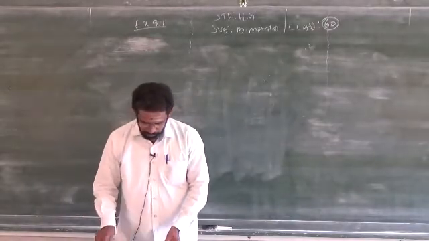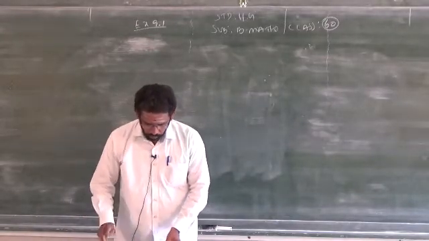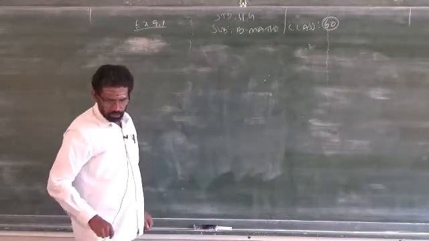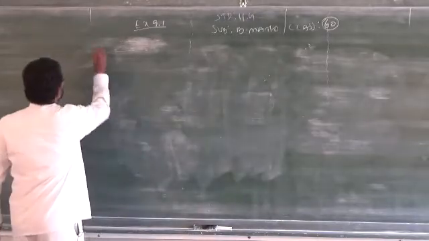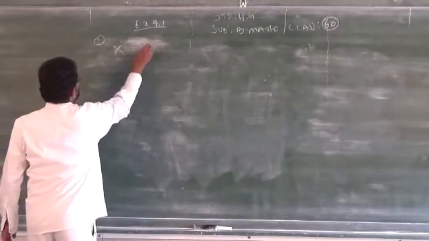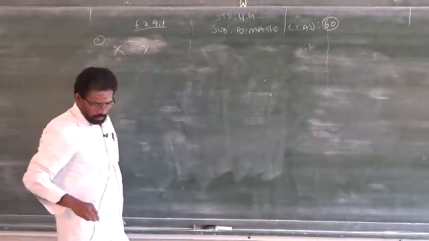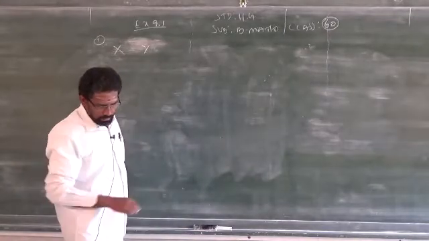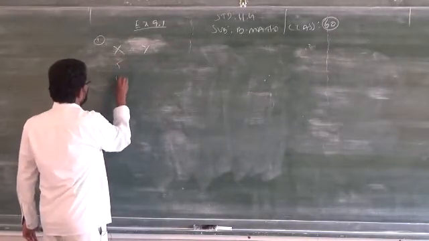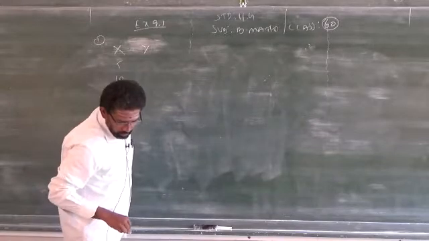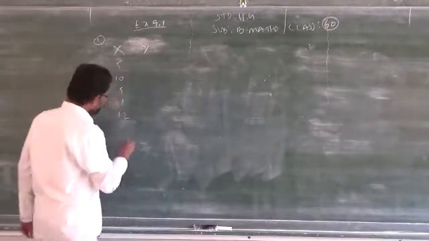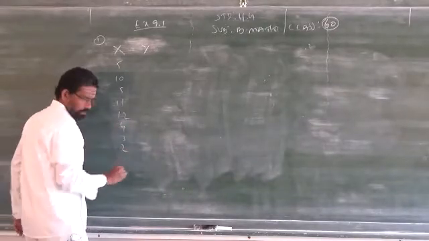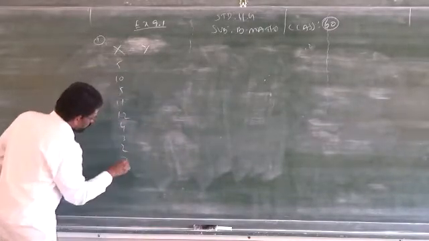Now, we will go to sum number 1. Calculate the coefficient of correlation from the following table, that is question number 1. I write capital X, capital Y. Under capital X, it is given 5, 10, 5, 11, 12, 4, 3, 2, 7, 1.